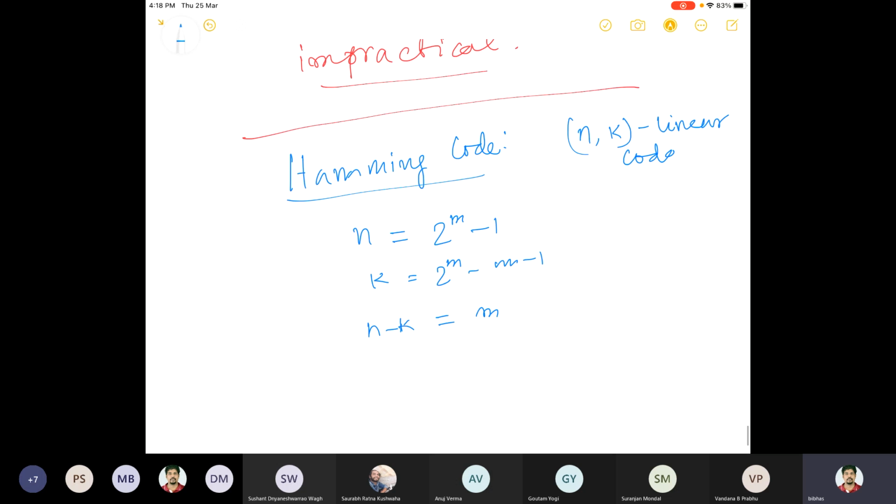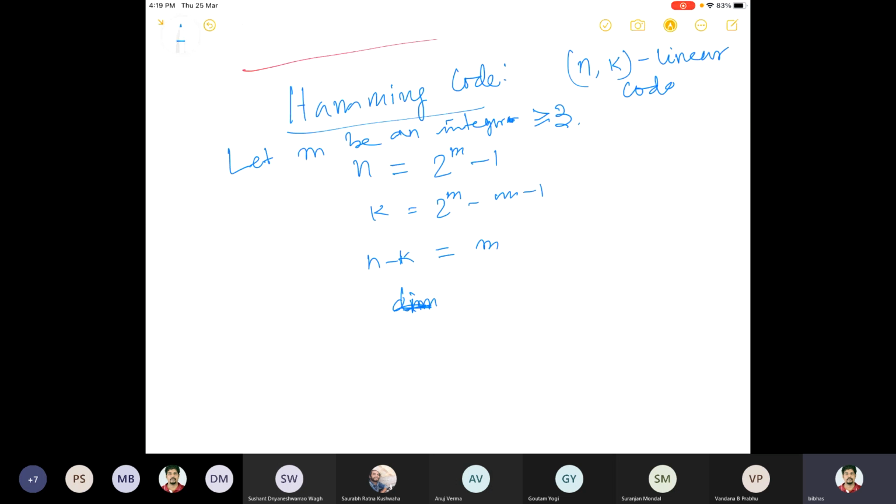And here the dmin will be actually, or maybe I will ask you to do it. So this is what is the Hamming code. It starts with any integer. Let m be an integer greater than or equal to 3.